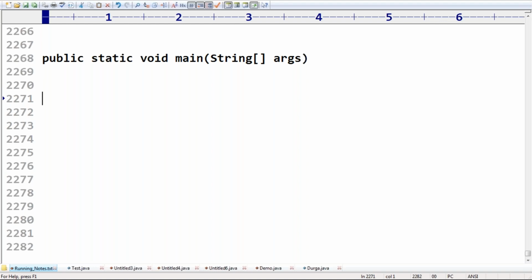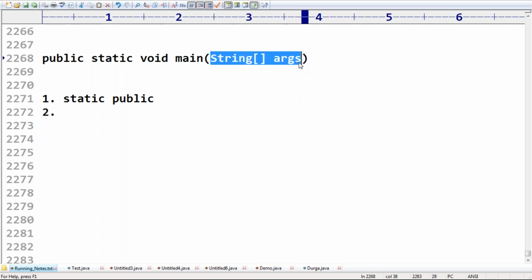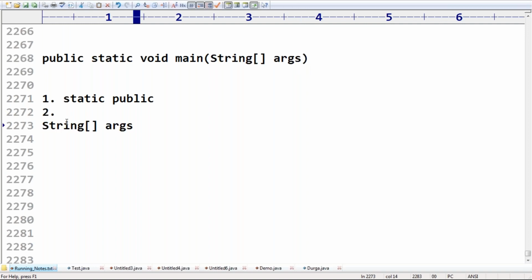So now the important conclusion is, observe. The first thing we can change: instead of public static, static public. No problem at all. The order of modifiers is not important anywhere. Next, the second thing is, this String array you can take in any acceptable style, maybe in this style, or this style, or this.